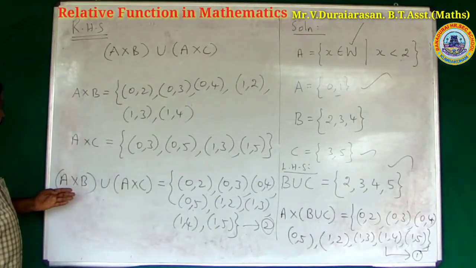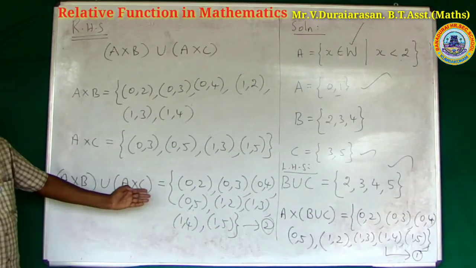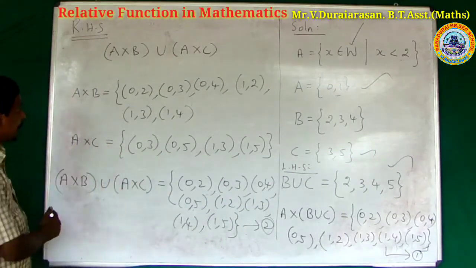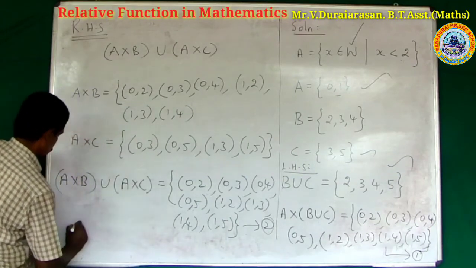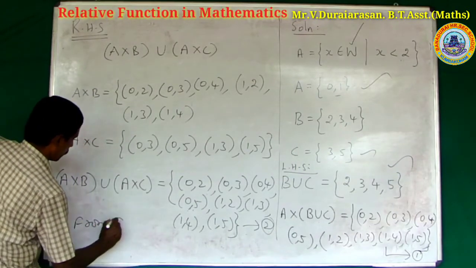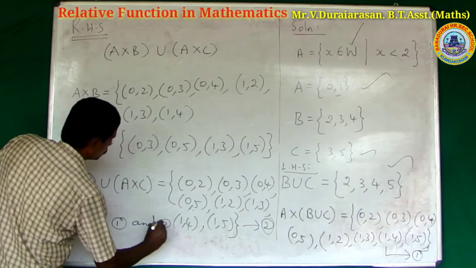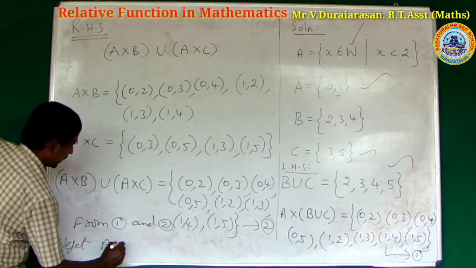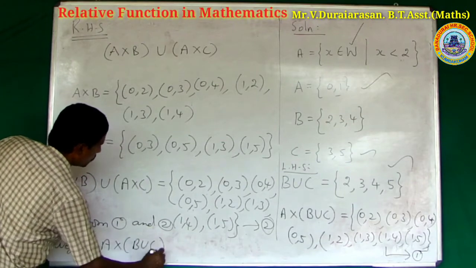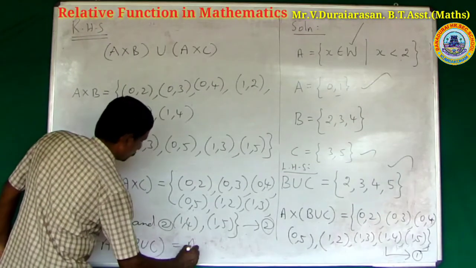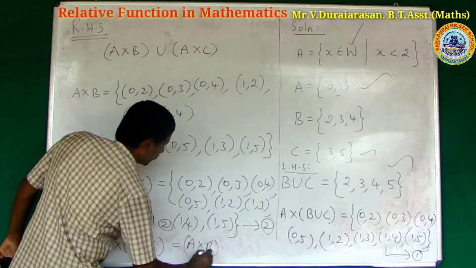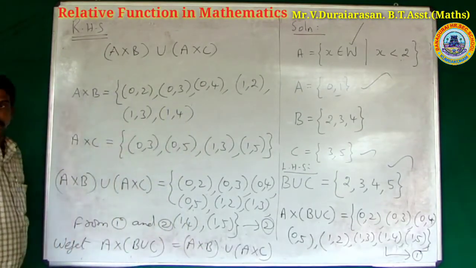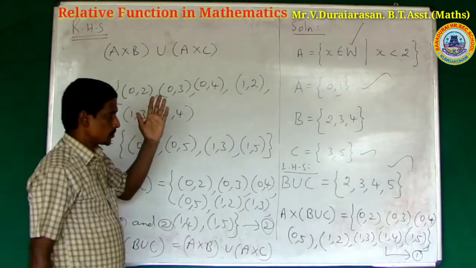The right hand side, A cross B union A cross C, is the same. But what is the conclusion? From 1 and 2, we get A cross B union C is equal to A cross B union A cross C. The first result is proved.